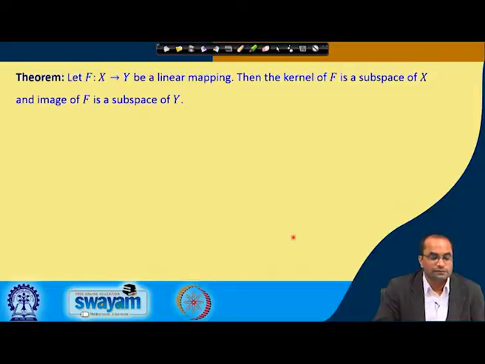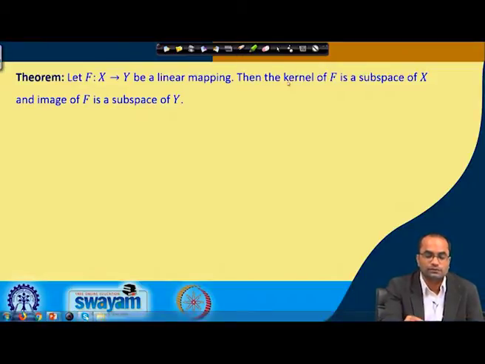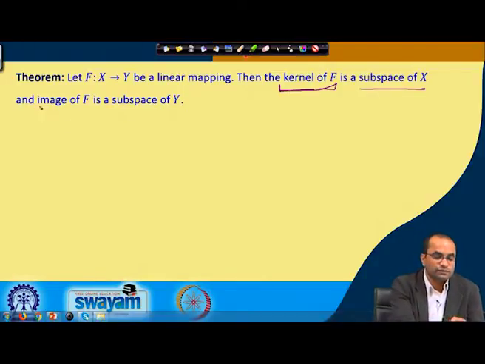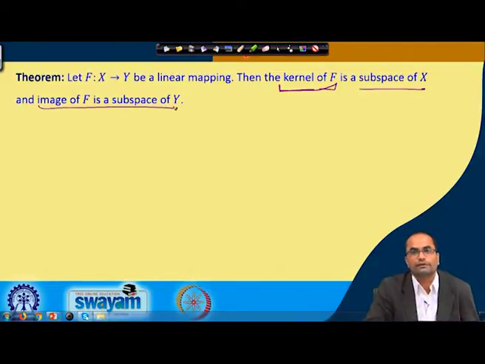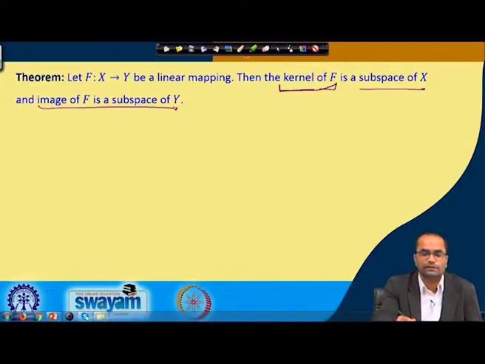So, there is a nice theorem here: let f from X to Y be a linear mapping. Then the kernel of f is a subspace of X, and the image of f is also a subspace. We are not going to formally prove this here, but it is very simple. As per the definition of the kernel and the image, they will form a subspace, because the kernel was nothing but all the elements which map to 0.